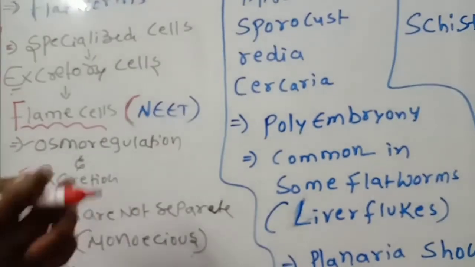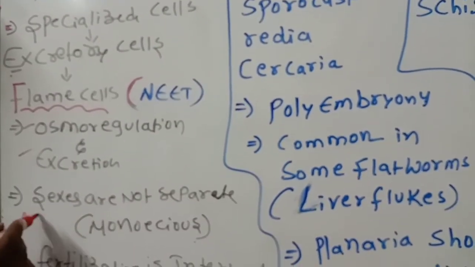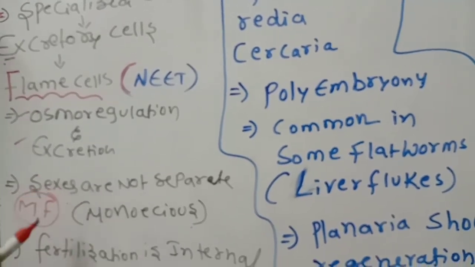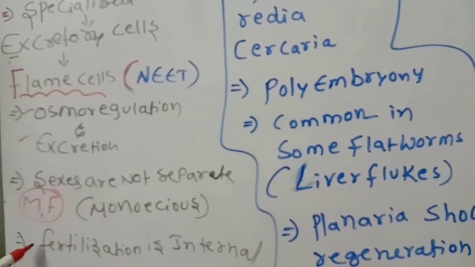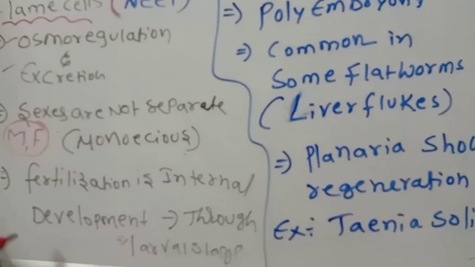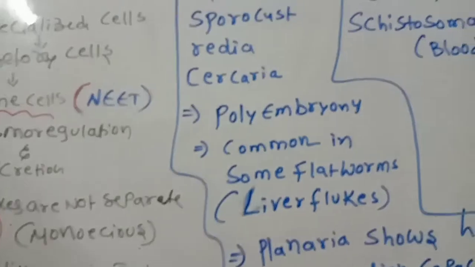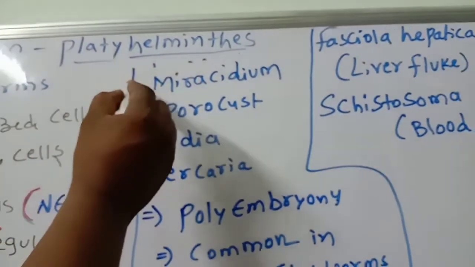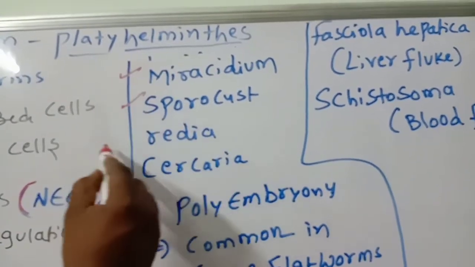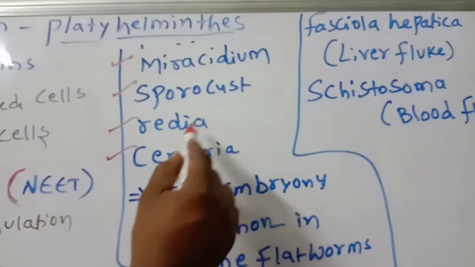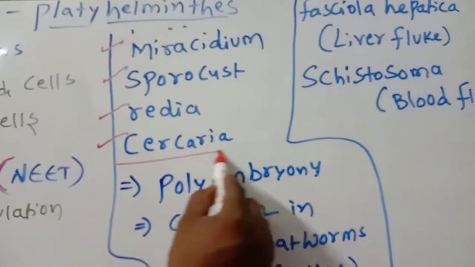The sexes are not separate, means male and female both are in the same body. That's why they are called monoecious. Fertilization is internal. Development is through larval stages. What are the larval stages? Miracidium, sporocyst, rhedia, cercaria. These all are larval stages.